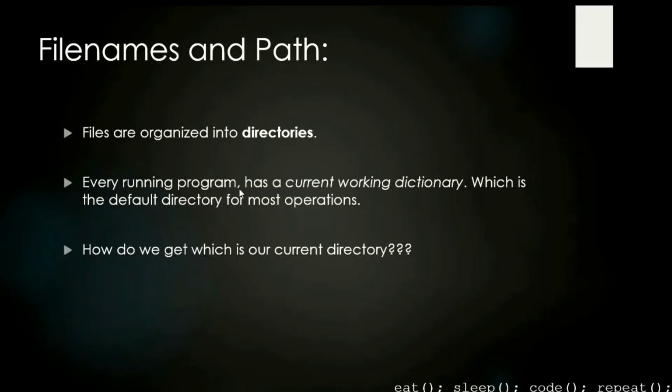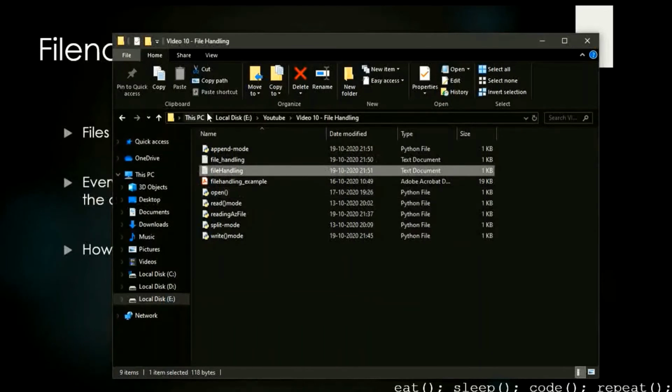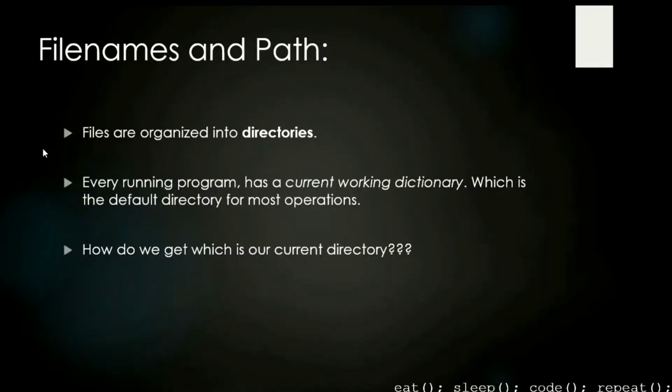Like over here, I have This PC, then local disk E, then YouTube, then file handling, in which I have this file handling.txt. So this is nothing but the path. These are organized into directories.